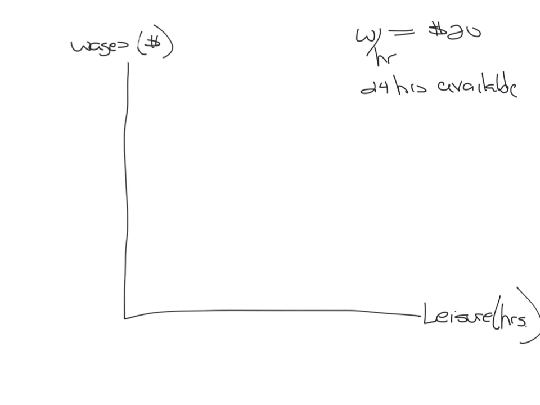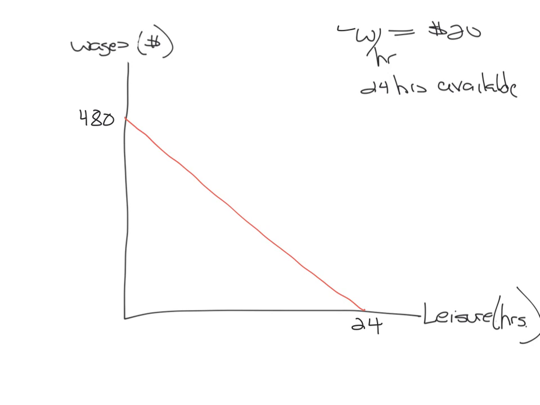We're going to assume that the initial wage rate is $20 per hour and that the individual has 24 hours available. So if we draw a budget line, we'll have something like this. On the horizontal axis, this will be hours, 24 hours. And on the vertical axis, this will be equal to $480 if you work 24 hours at a rate of $20.